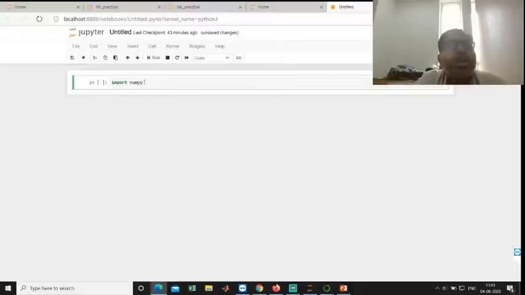NumPy is called numerical Python. It is an external library. If I want to use any library, package, or module in my program, first I need to import it. That's why I use the keyword import. So we are importing a particular library in our application.